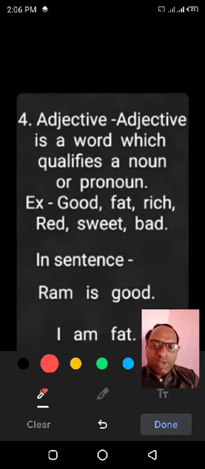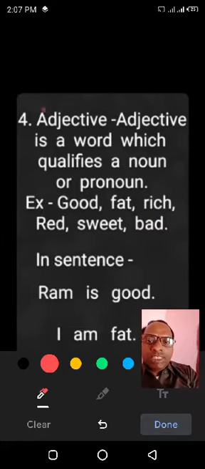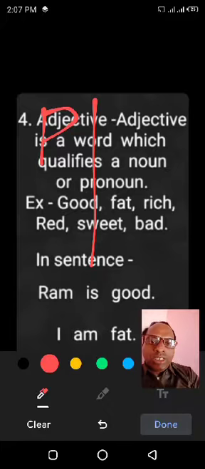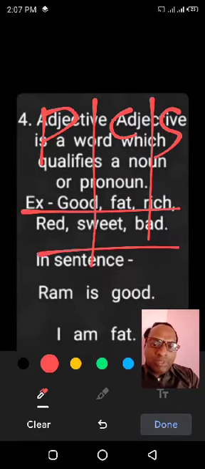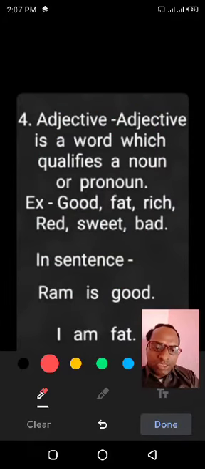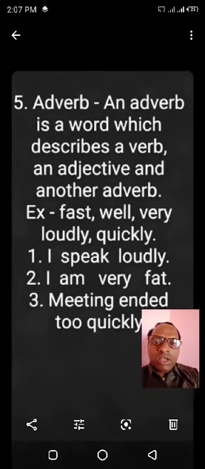These qualifying words are good, fat, rich, red, sweet, bad. And adjective also has 3 forms: positive, comparative and superlative. Comparison of degree. I have made a separate video on comparison of degree. You may watch and get more and more knowledge.